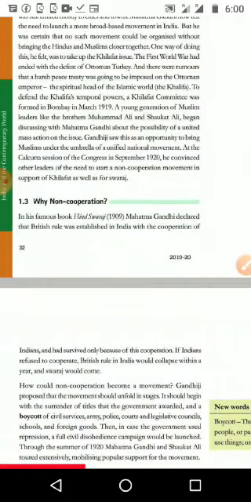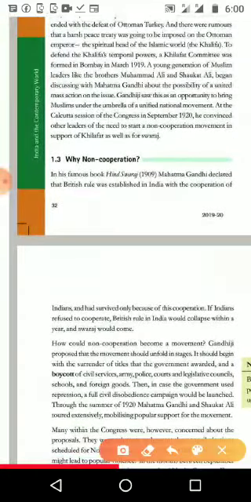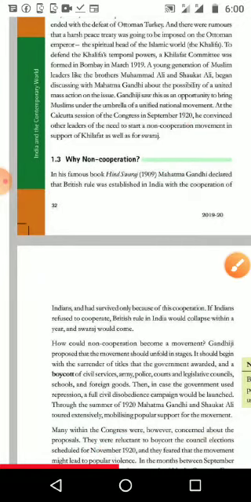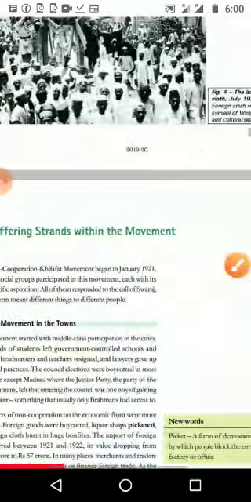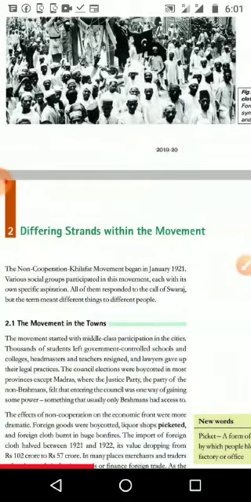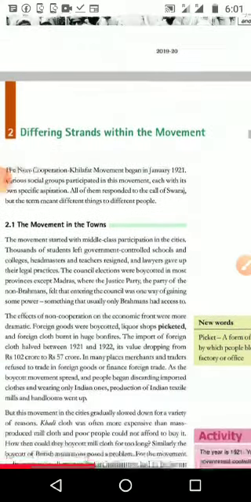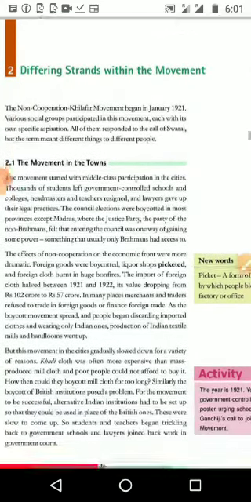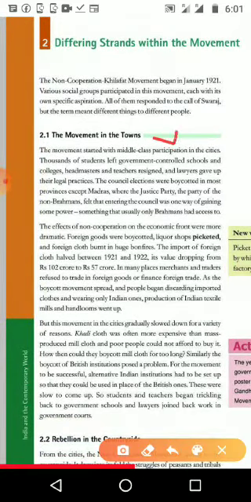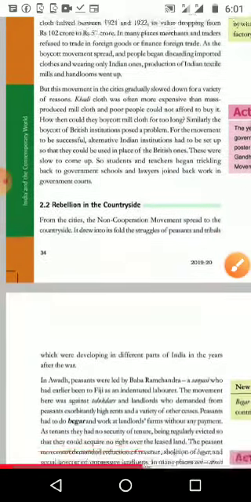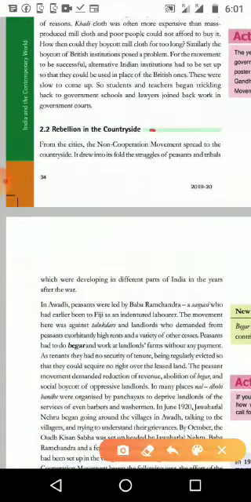And next, why non-cooperation? Why did Gandhiji give the next idea, non-cooperation, which is based on his idea of Satyagraha? Then the fourth point, the second subtopic, is differing stances within the movement. How did people from different areas take different ideas or receive different meanings from the same movement? We can see the movement in the towns, how educated people reacted to it, and the rebellion in the countryside, that is the village side, and how people there reacted to Gandhiji's movement.